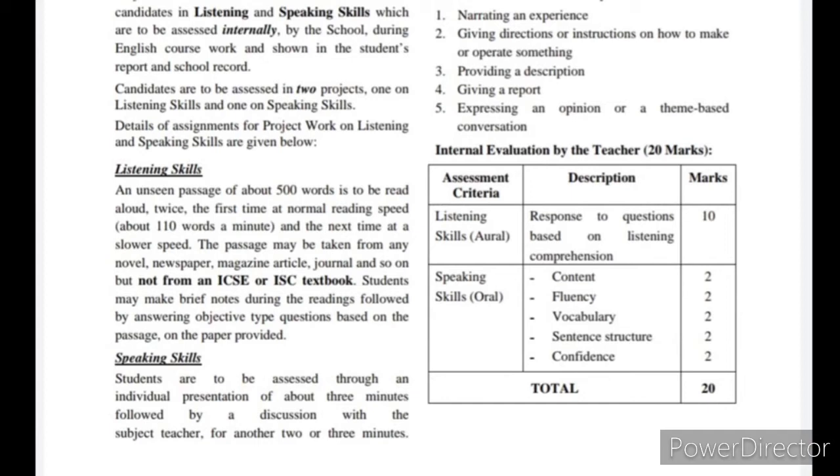After that you have to speak on the topic for 2 to 3 minutes. Once you finish, you have to discuss the same topic which you have spoken on with your teacher for another 2 to 3 minutes. And then the teacher gives you the marks depending on your performance.